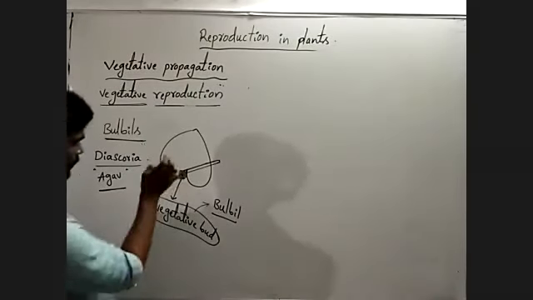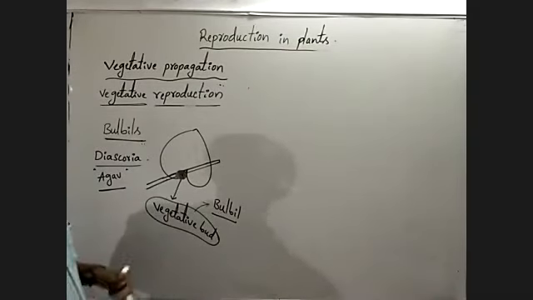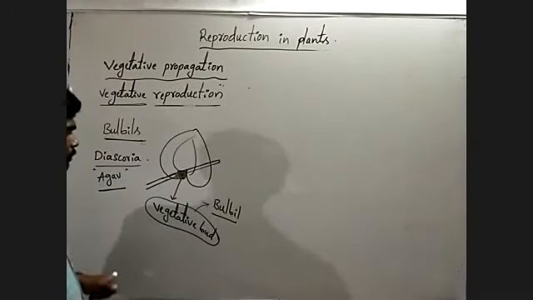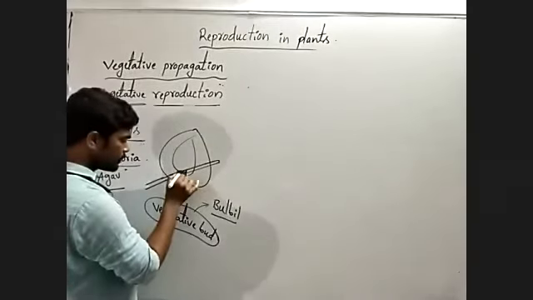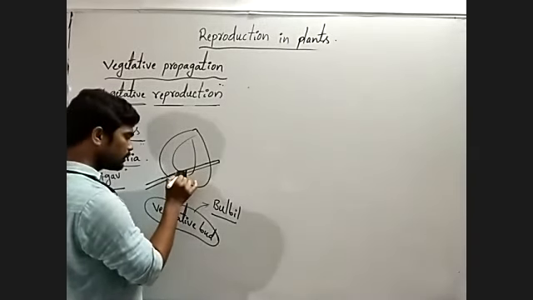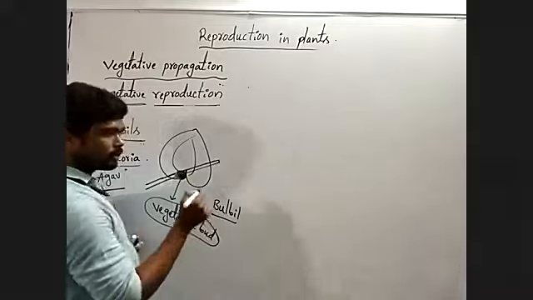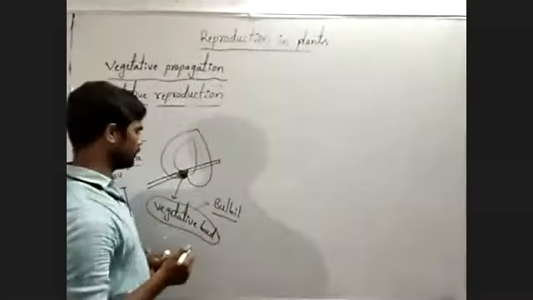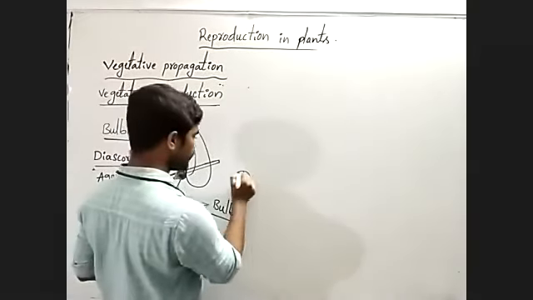What is the use of this bulbil? Whenever it is detached from the plant and falls on the soil, it germinates.